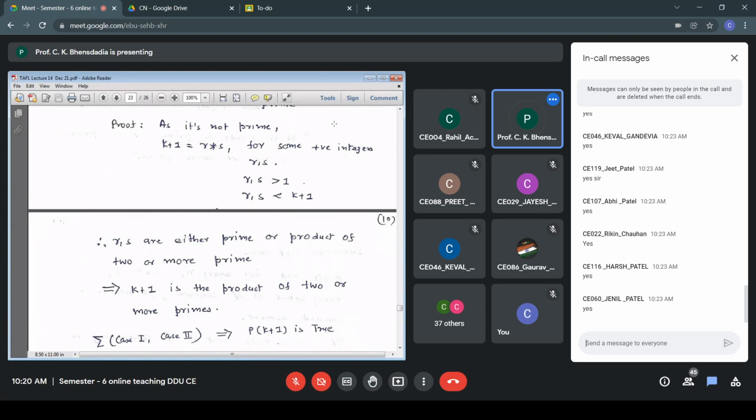Okay. We'll take many such examples in the subsequent chapters. Throughout this course, we'll be using the PMI, either the weaker form or the stronger form. Many more examples will be discussed later.